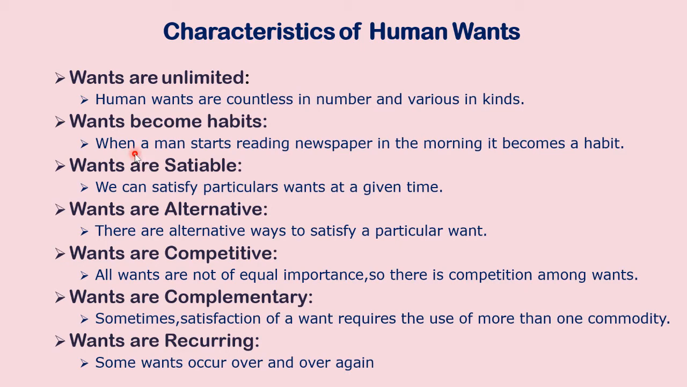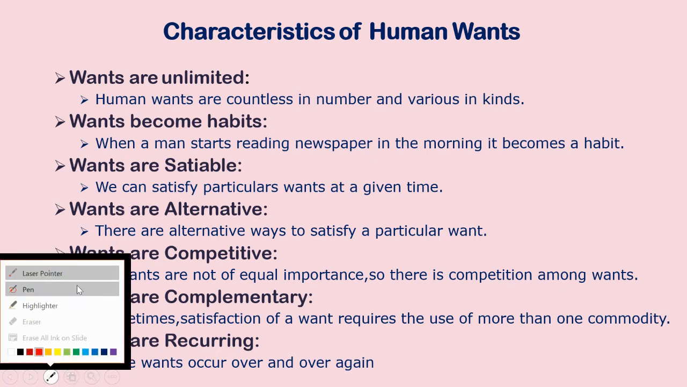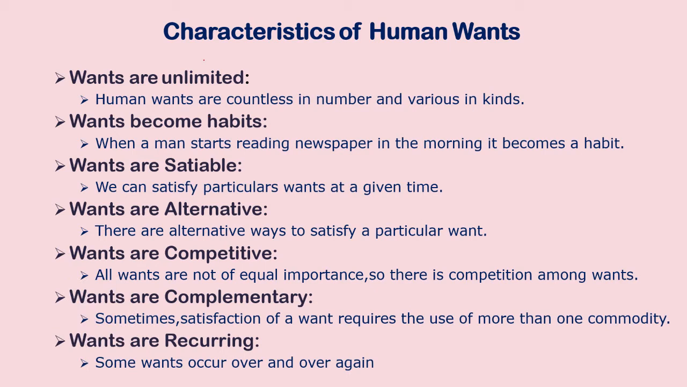Wants are unlimited. So what I do is, I select important words in these side headings. Okay, this is the most important word here. Here habits, here satiable, alternative, competitive, complementary, and recurring. So these are the most important terms here. So wants are unlimited. What do you mean by that?